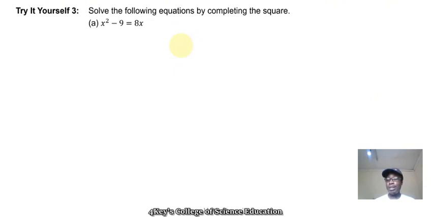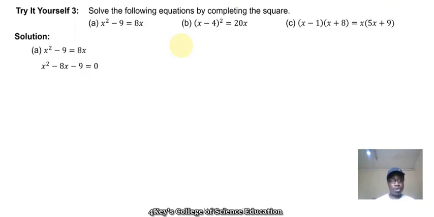But before we do that, we're going to do a small revision of completing the square. You can go and watch our previous video, but let's do a quick one here. So ndikakuti solve the following equations by completing the square. Chekutanga, you want to put your equation in the standard format, that's ax squared plus bx plus c.